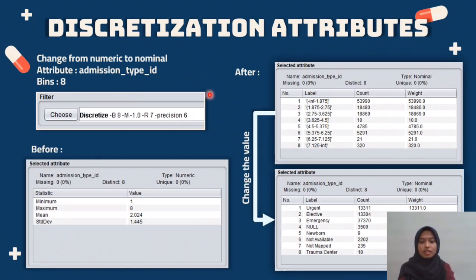So next is discretization of attributes. This step is to change numeric attributes to nominal attributes. We choose the attribute admission type ID with bins of 8 because this attribute has 8 labels. We choose the discretize filter, from filter, unsupervised, attributes, and then discretize. As we can see here, these types turn from numeric into nominal after we discretize the attributes. And then we change the labels given by WEKA into easier labels for us to read.